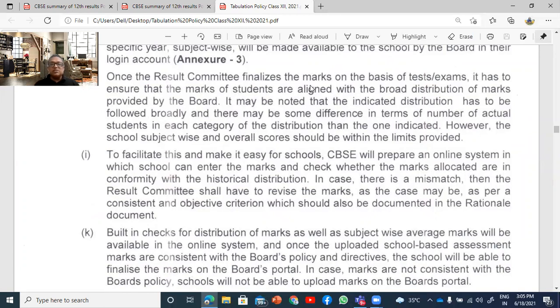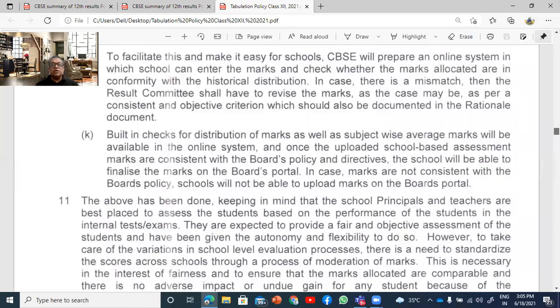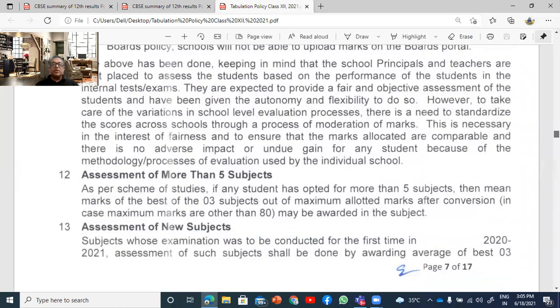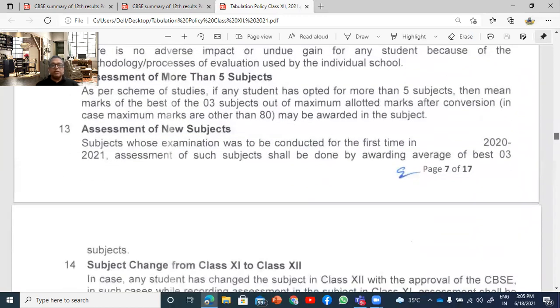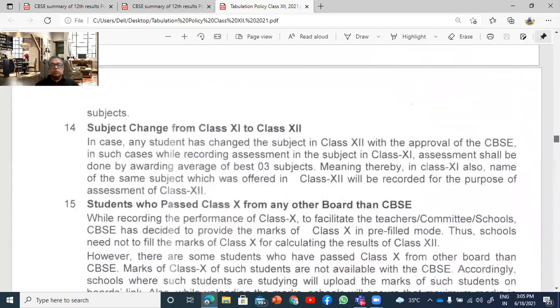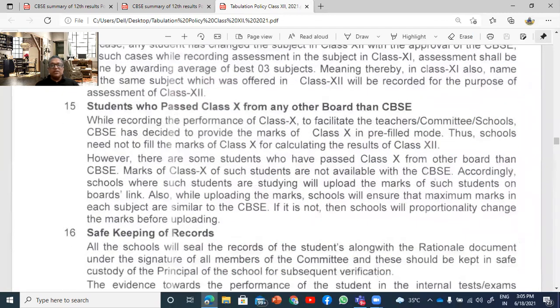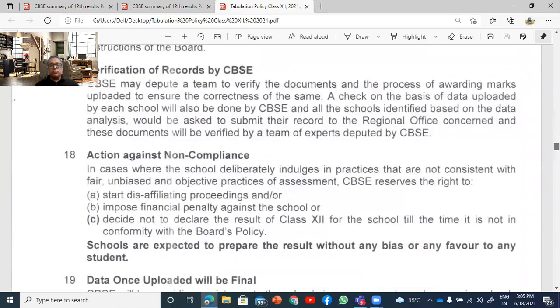Yes. So once the result committee finalizes the marks on the basis of tests, it has to ensure that the marks are aligned with the broad distribution of marks provided by the board. So the board is going to provide you with the reference range of marks that has to be aligned, otherwise you will get a non-compliance report, and then you may have to resend this, right?